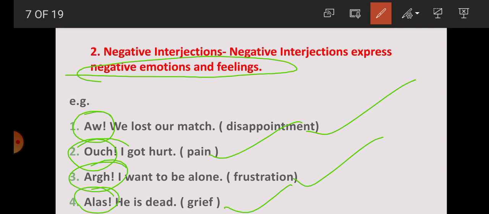So negative interjections express negative feelings and emotions. With the help of these examples, it is clear that the feelings of disappointment, pain, frustration and grief are negative feelings, and they are represented here with the help of the interjections oh, ouch, ugh or alas.